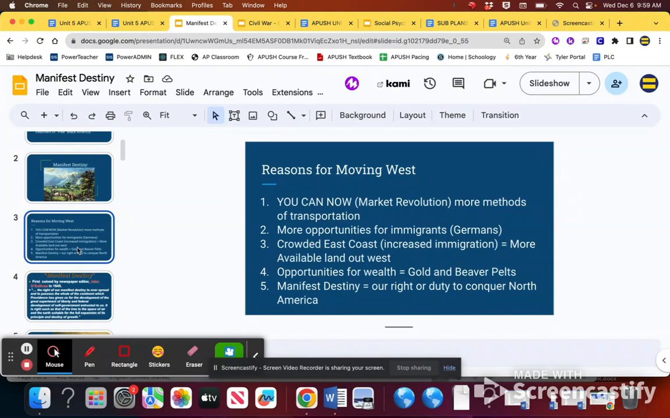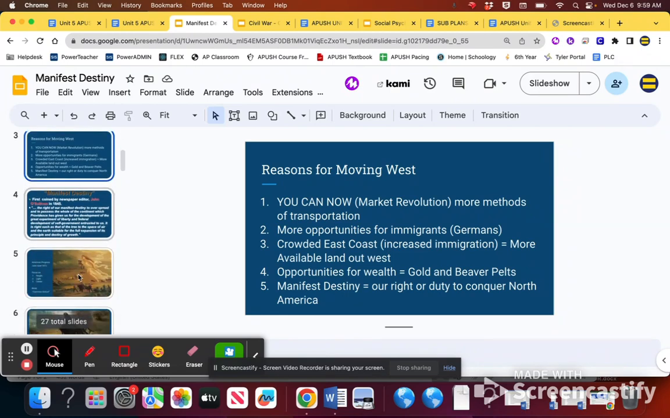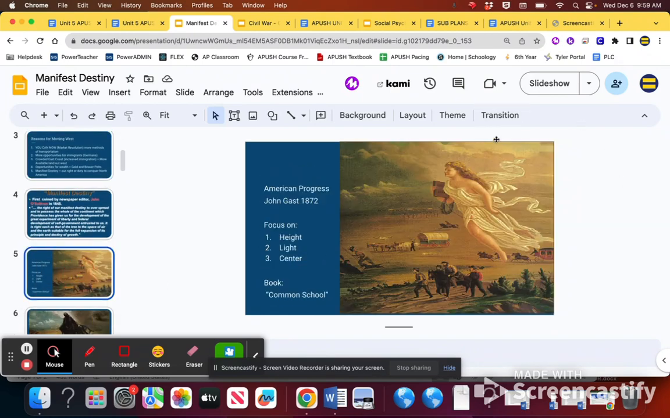The East is already pretty overcrowded with increased immigration. So a lot of opportunities and the good land have been bought up. So moving out west gives you more opportunity, specifically when we eventually find gold, which will be at the end of this slide. And again, there's just an overall cultural belief that we are spreading our progress outward.